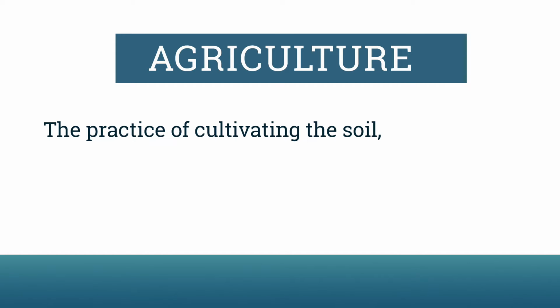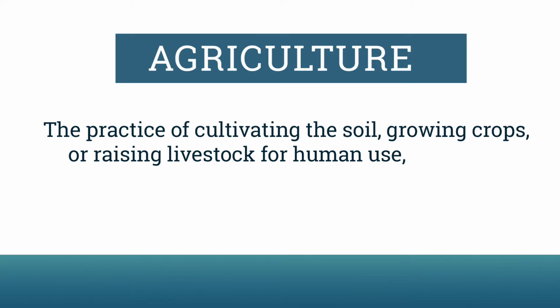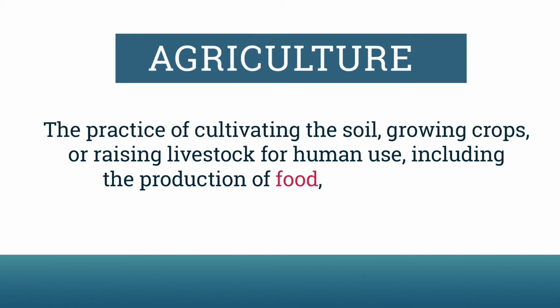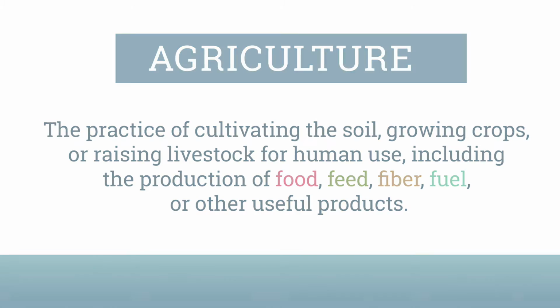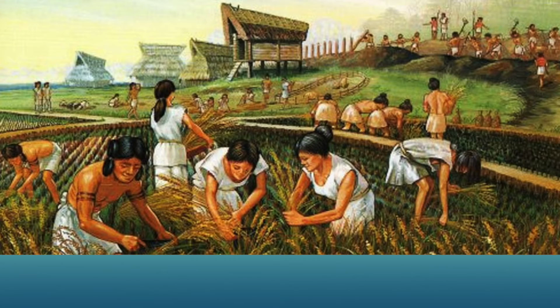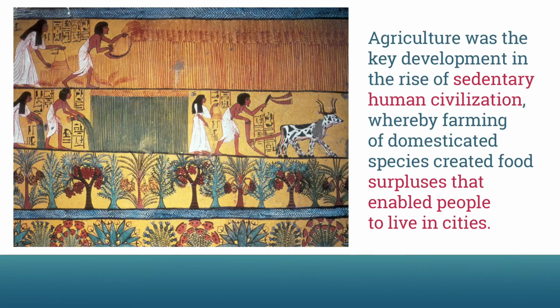The Oxford Dictionary defines agriculture as the practice of cultivating the soil, growing crops, or raising livestock for human use, including the production of food, feed, fiber, fuel, or other useful products. Wikipedia expands on the definition by saying agriculture is the practice of cultivating plants and livestock. Agriculture was the key development in the rise of sedentary human civilization, whereby farming of domesticated species created food surpluses that enabled people to live in cities.